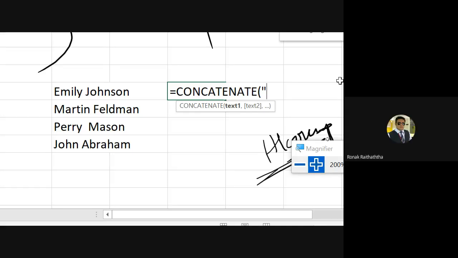I said that this name should be written and, sir, before Johnson, surname should be written. Surname and name must be written. Then there should be a colon, and after that Emily should be written. Then surname must be written, surname in the literal sense, S-U-R-N-A-M-E. Then there should be a colon, and then Johnson should be written.